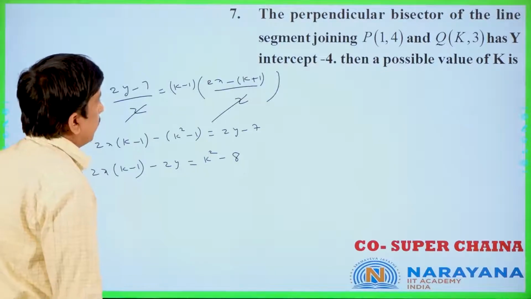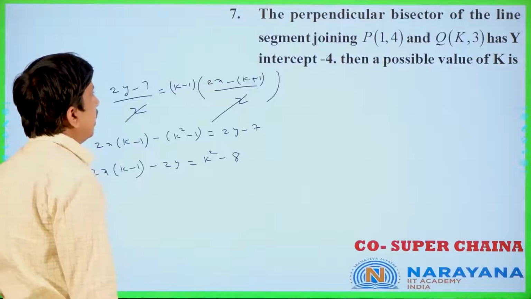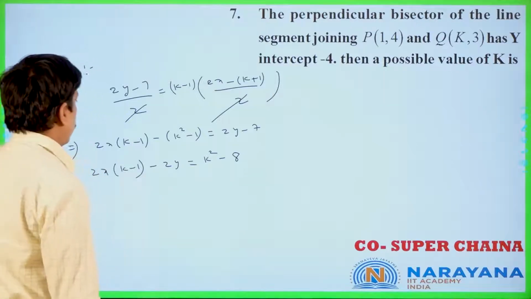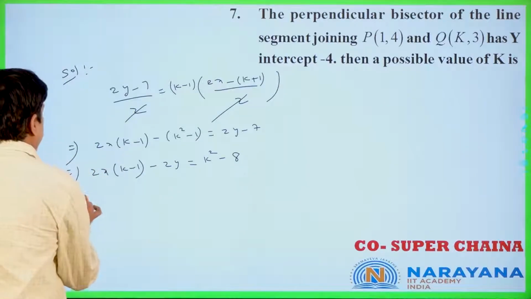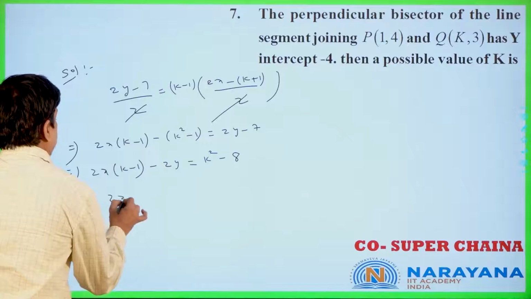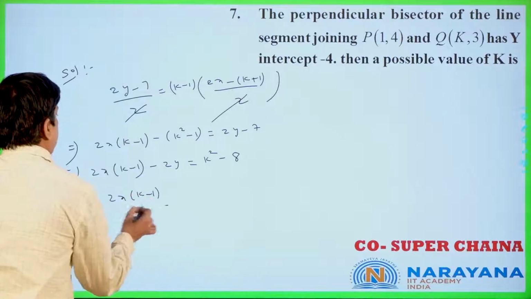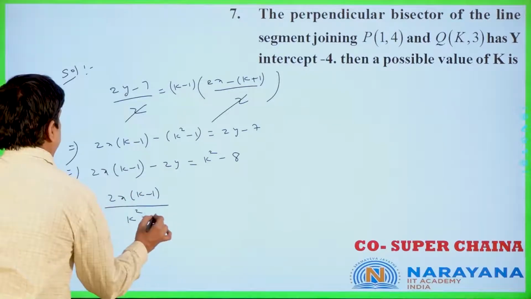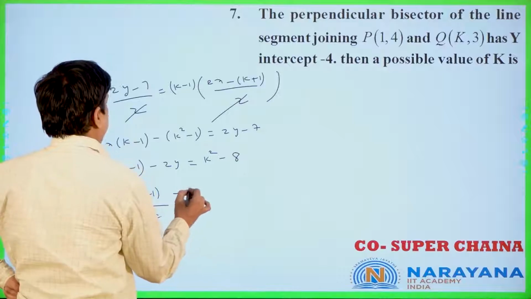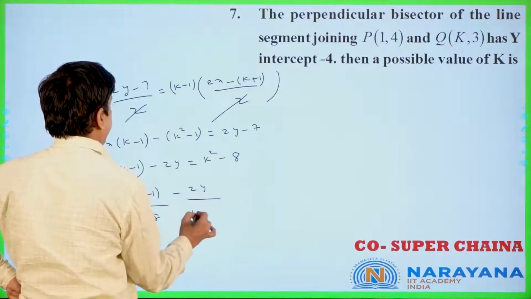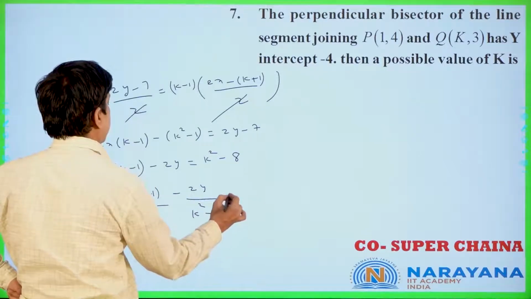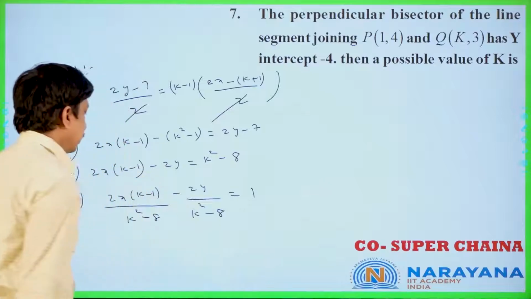Now the y-intercept is minus 4 only. Now we will write this in the intercept form: 2x into (k minus 1) by (k square minus 8) minus 2y by (k square minus 8) is equal to 1.